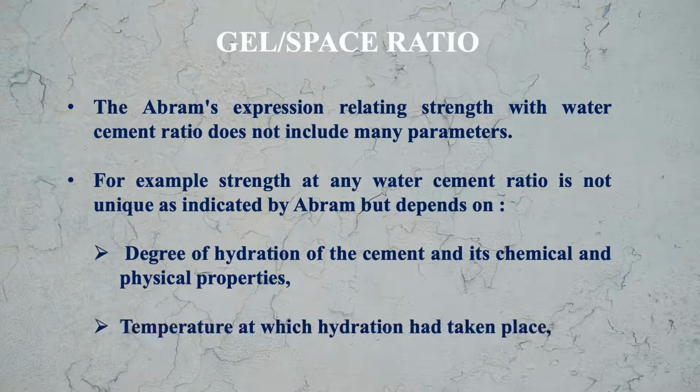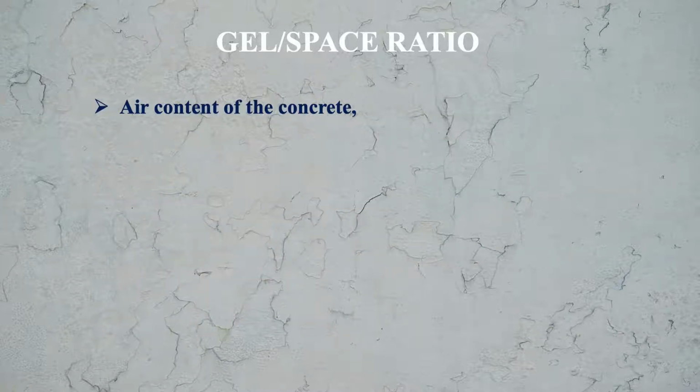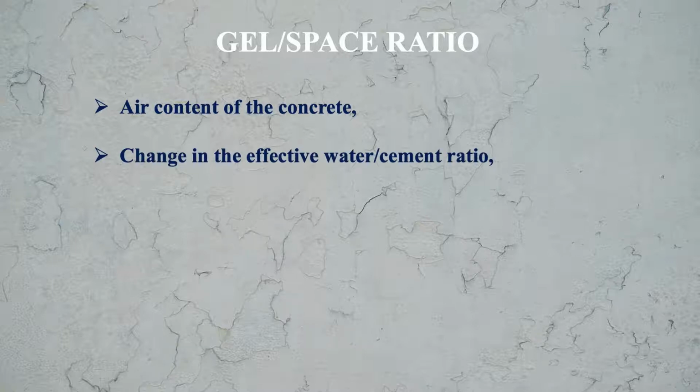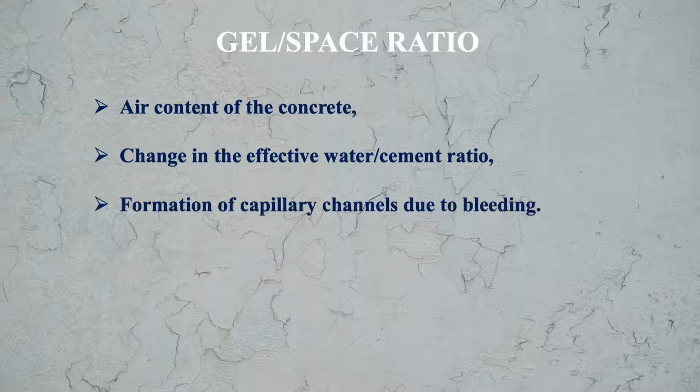Second, temperature at which hydration had taken place. The third one is air content of the concrete. Next is change in the effective water cement ratio and also formation of capillary channels due to bleeding. So these are the factors which affect the strength.